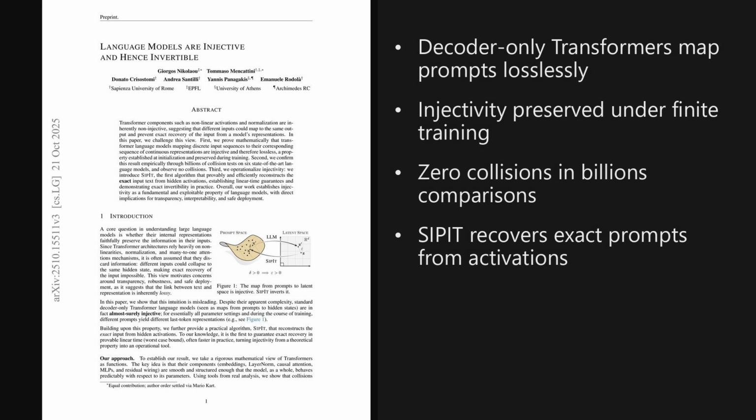Alright, 2 takeaways stand out. Standard decoder-only transformers are almost surely lossless because their prompt-to-representation map is injective, and SIPET turns that theory into practice by exactly reconstructing inputs from hidden states. The implications touch transparency, auditing, and privacy, since activations can reveal user text.